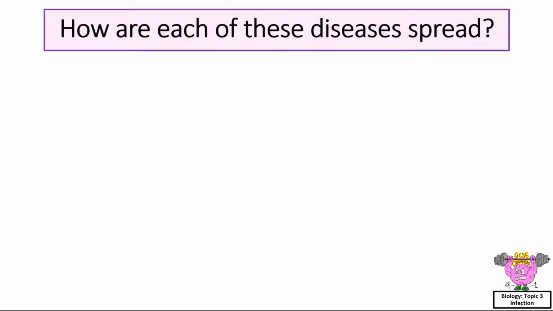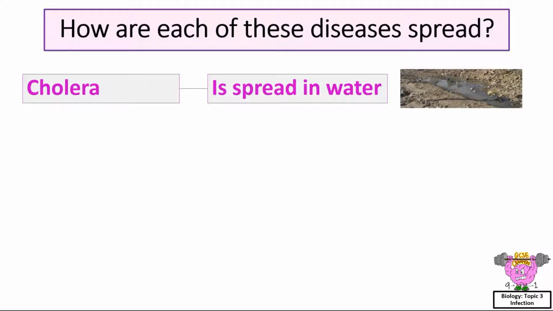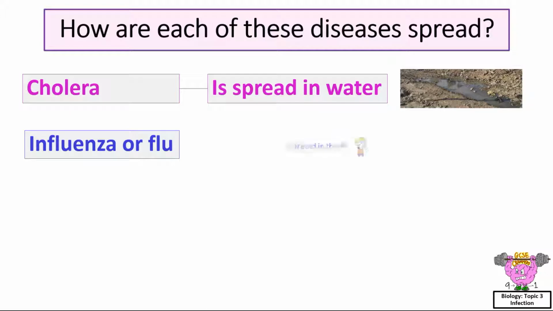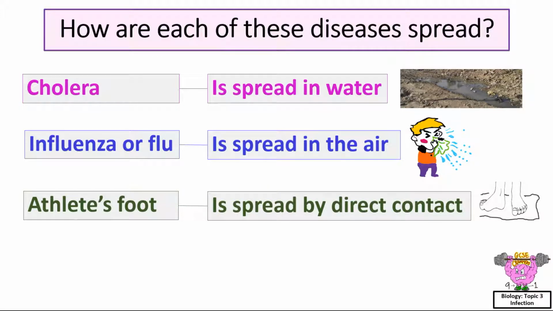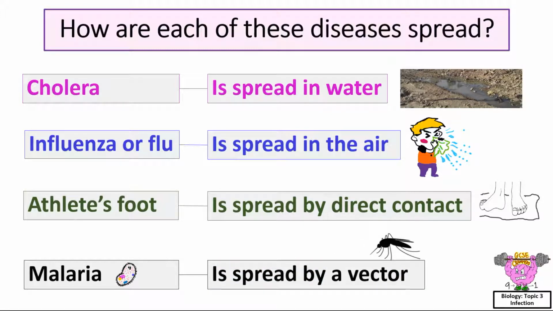How are each of these diseases spread? Cholera, a bacterial disease, is spread in water. Influenza or flu, a viral disease, is spread in the air. Athlete's foot, a fungal disease, is spread by direct contact. And malaria, a disease that is carried by a protist, is spread by a vector, the organism that the protist lives on or in.